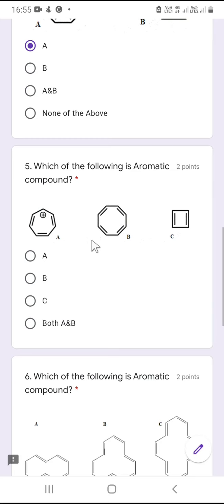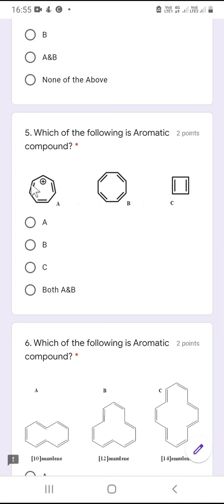Okay, now question number 5: which of the following is an aromatic compound? Friends, the first one is tropylium, then the second, B, is cyclooctatetraene, which has a tub shape, and C is cyclobutadiene. So C is anti-aromatic because it has only 4n pi electrons.